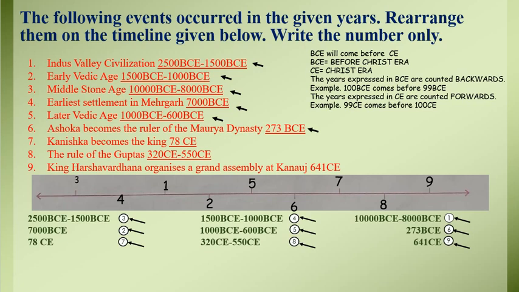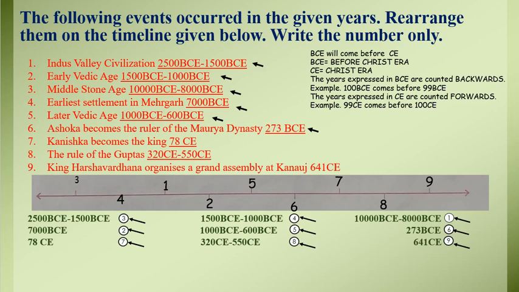Now we have completed all the years which were given in BCE. We have learned from that that years expressed in BCE are counted backwards. So the biggest digit is at the very first place. When we go for backward counting, we write the biggest first.